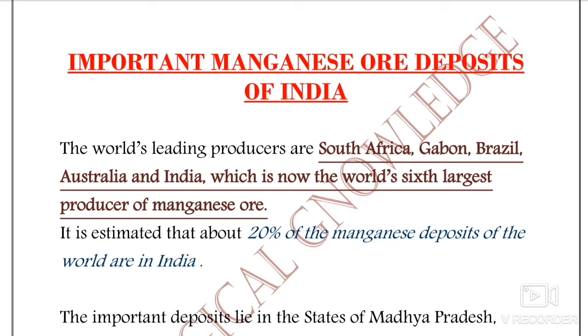And what gondites and cordierites are, we have discussed in the previous video. If you have not seen that video, just watch it in the playlist, because if you have not watched it, it will be difficult for you to understand. So, gondites, what are gondites? They are basically spessartite quartz rock, which is formed as a result of metamorphism of the manganiferous sediments. And what are cordierites? Cordierite is a metamorphic rock which normally consists of quartz, orthoclase, garnet, and manganese pyroxene.